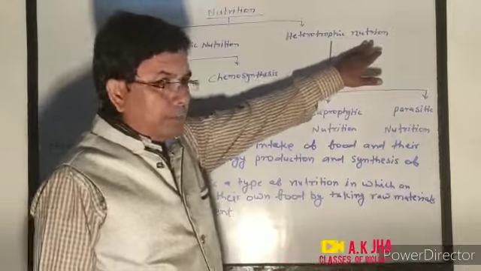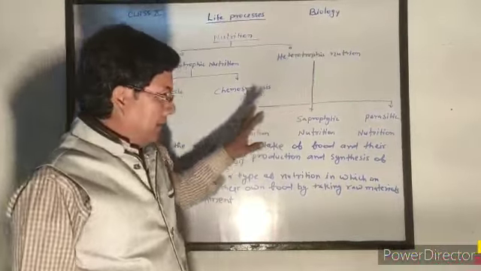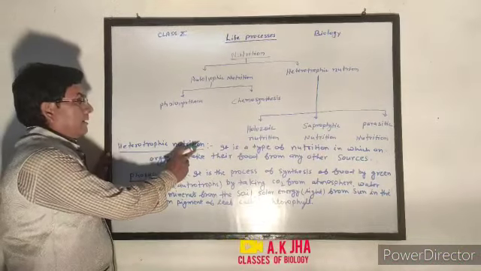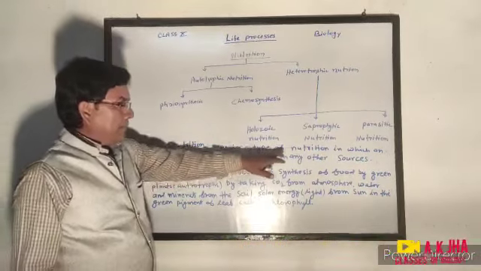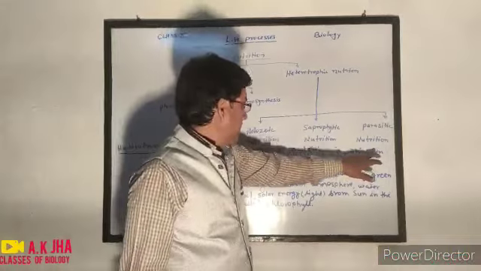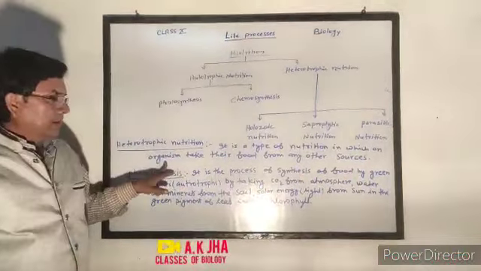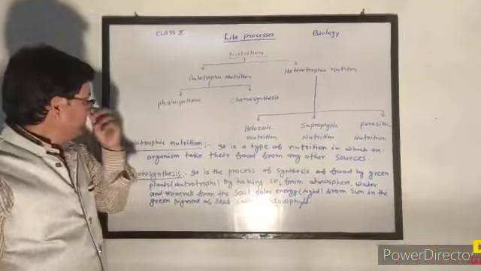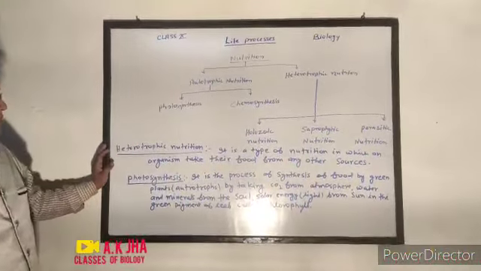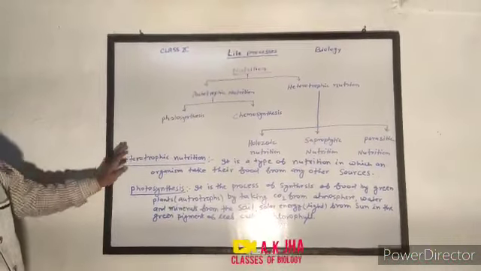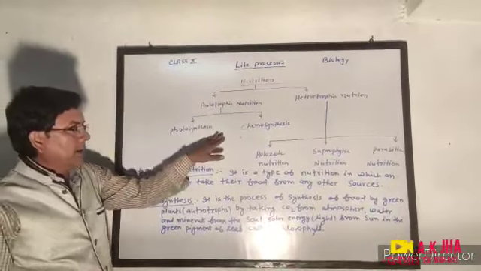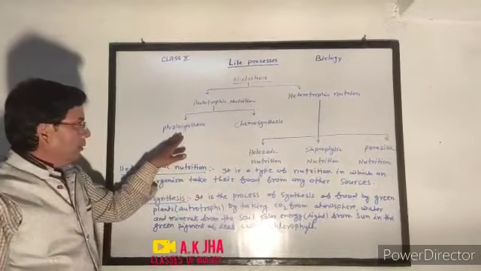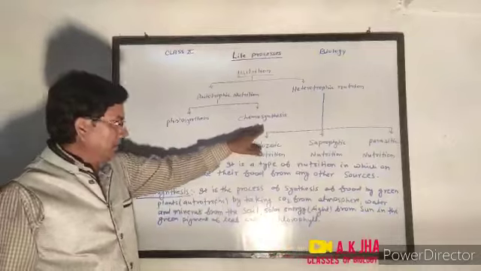Heterotrophic nutrition is a type of nutrition in which an organism takes their food from any other sources. Now autotrophic nutrition is of two types, photosynthetic and chemosynthetic. We define one by one photosynthesis and chemosynthesis.